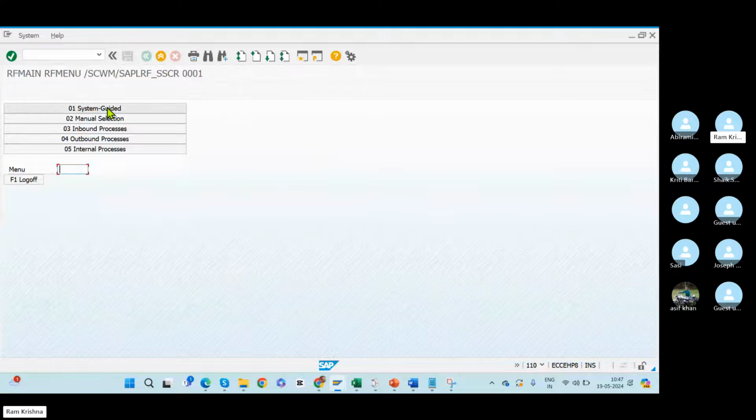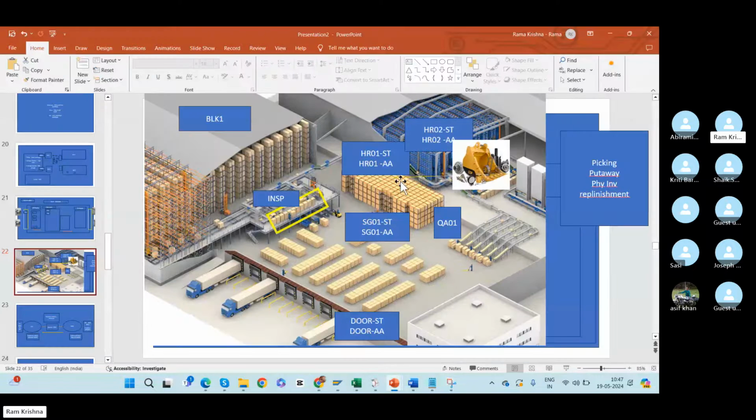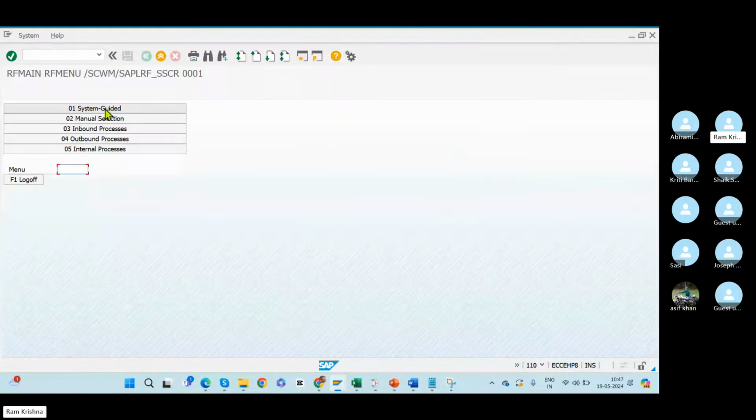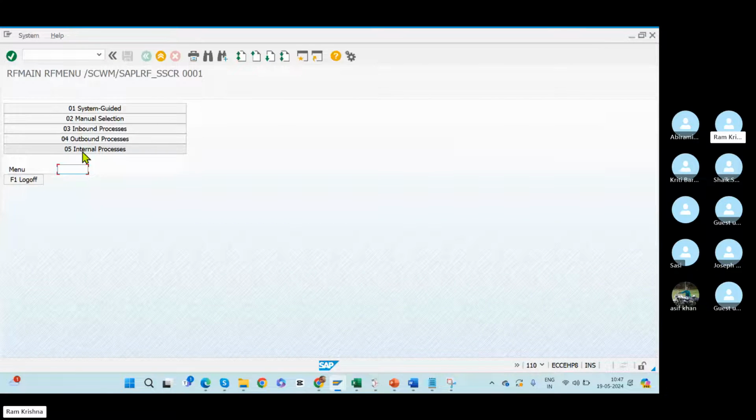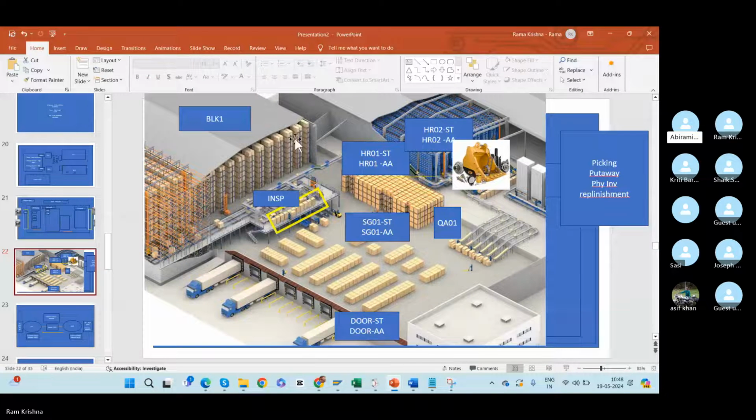Okay. The system guides the same thing, where you need to move goods internally to the respective production lines, from high racks to production lines. Everything works system-guided. All five options in the RF gun are for the warehouse workers only, who need to act physically according to the warehouse task. They cannot do it on their own. Everything will be with respect to the warehouse task.